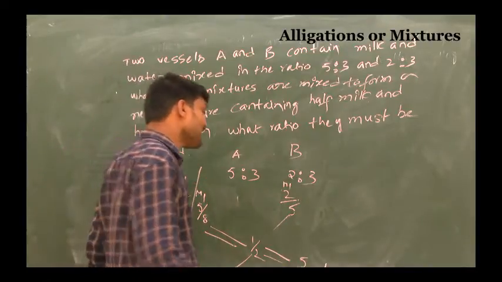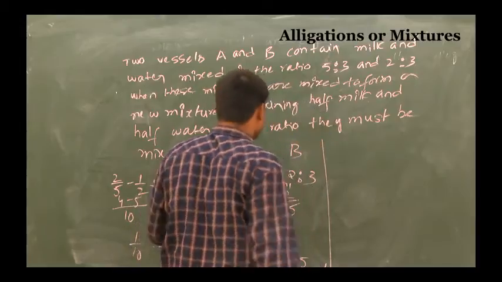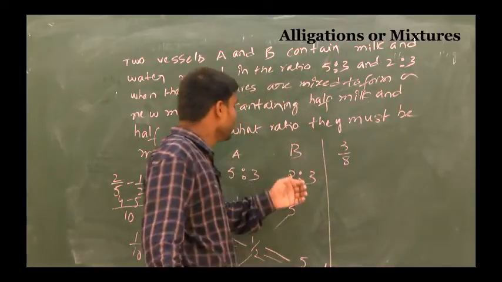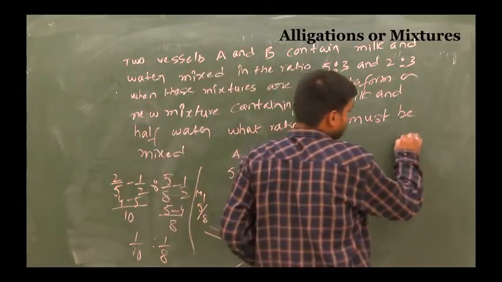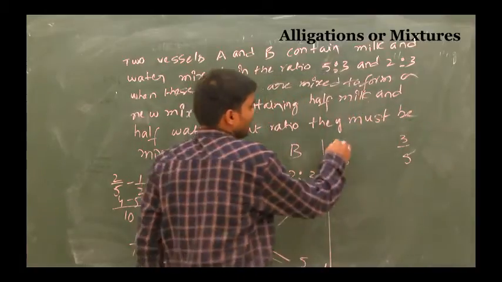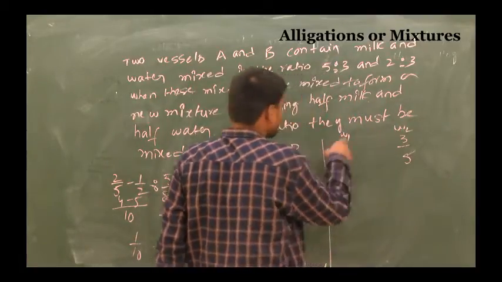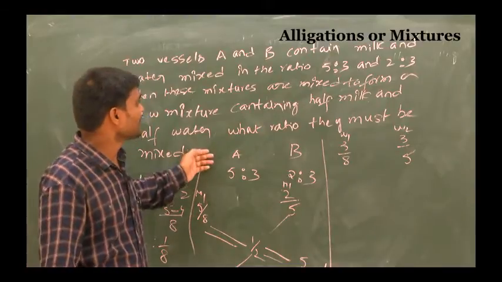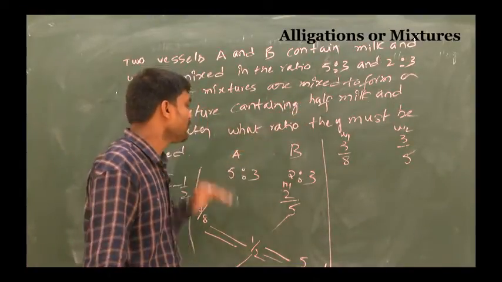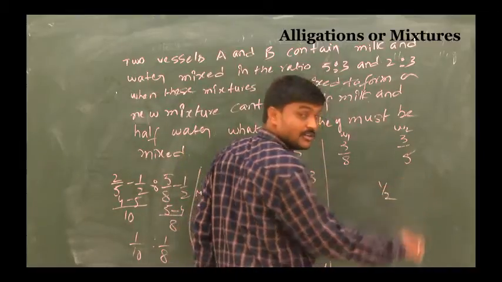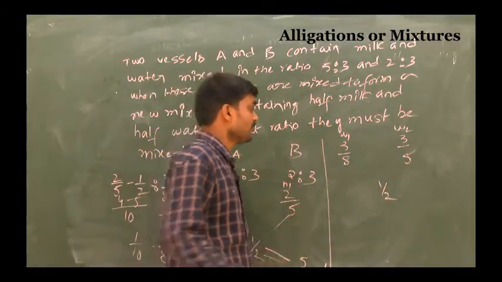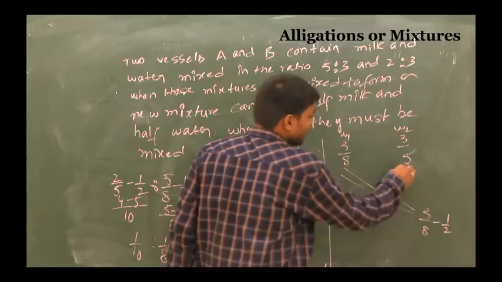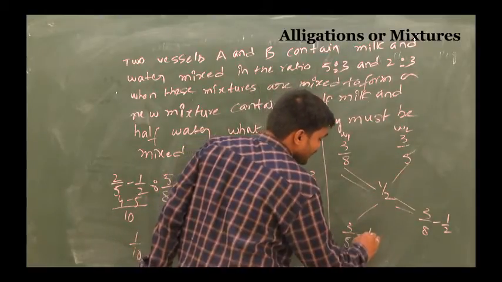The water part you can also take, the same answer will be given. So suppose in A the water part is 3/8 and in B the water part is 3/5. But you are asking for a new mixture of milk and water, so you can take 1/2. Milk is half and water is also half. So here 3/8 minus 1/2, and 3/5 minus 1/2.